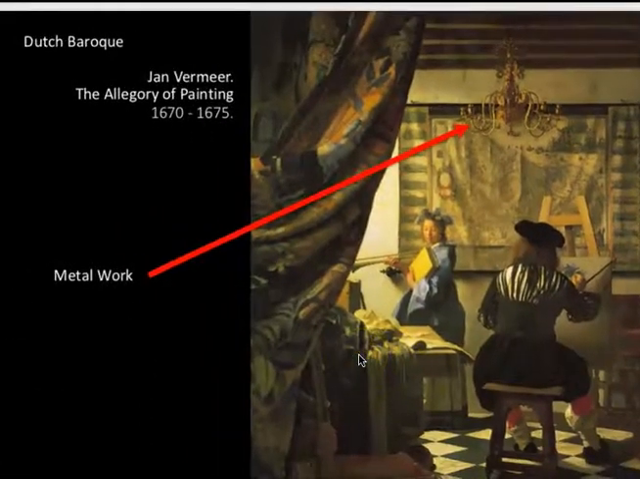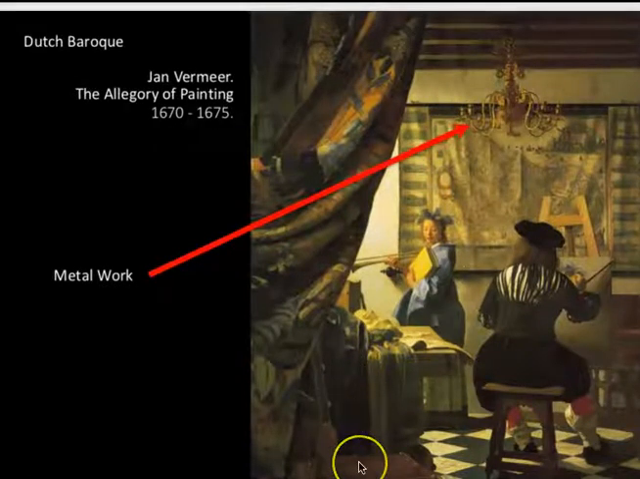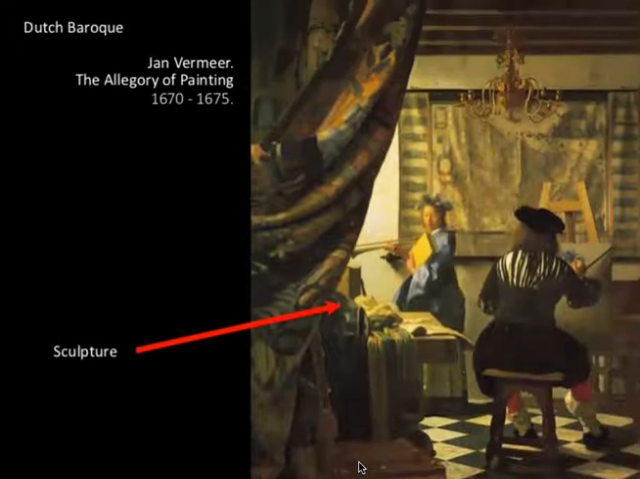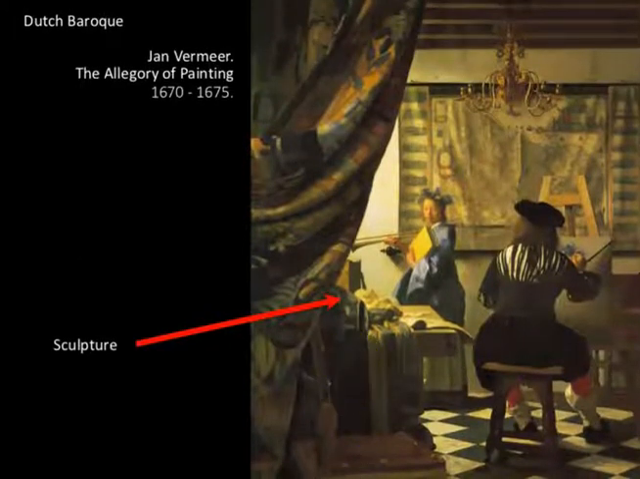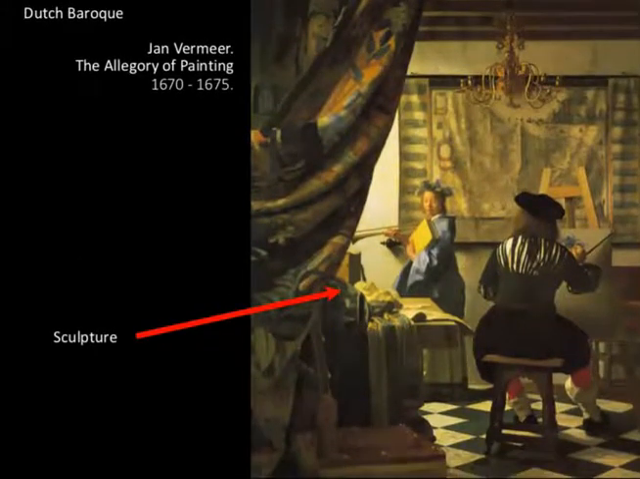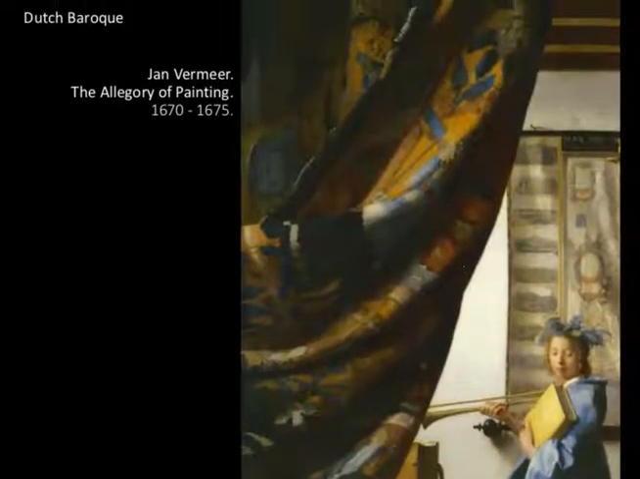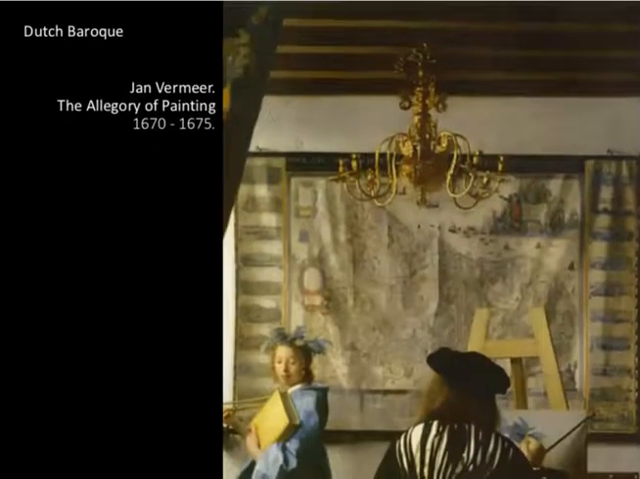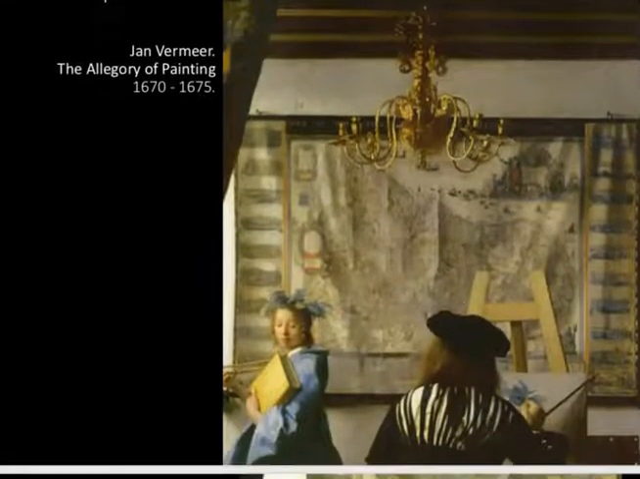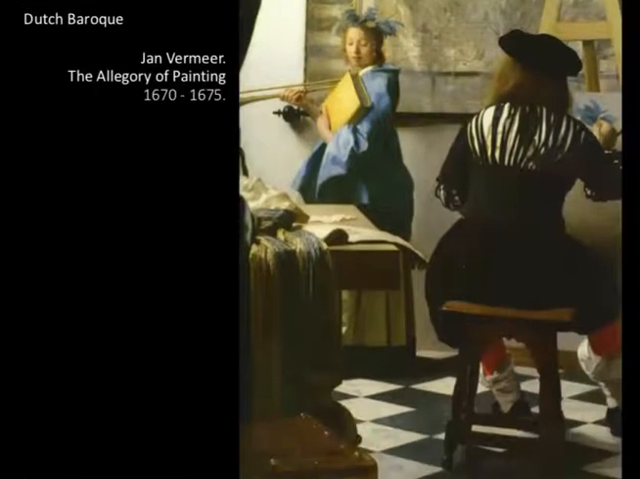The chandelier, metalwork. It's made out of metal. The sculpture on the table. And then what about this young woman? Why is she holding a book and a trumpet? I mean, that seems so random, right?